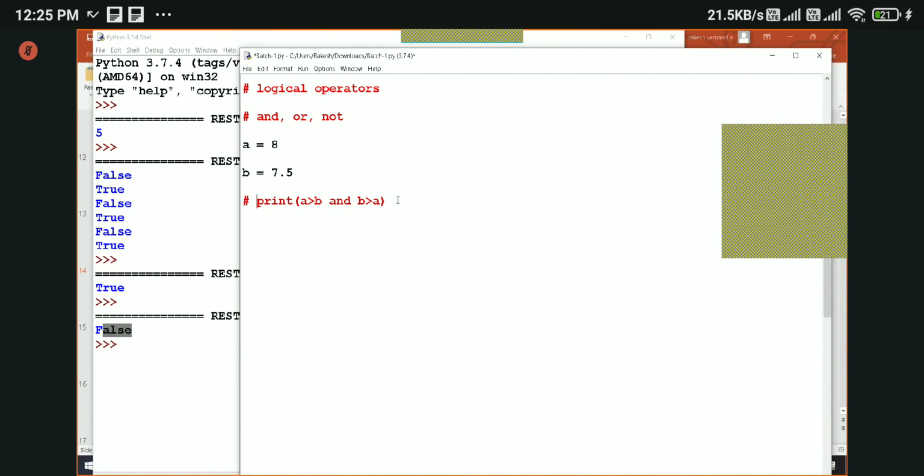Okay, and let's use the OR operator. Let us just copy this. Okay, let us use the OR operator here.